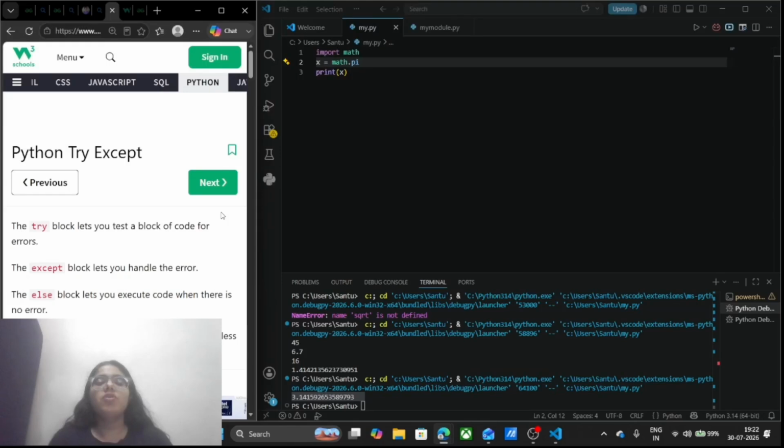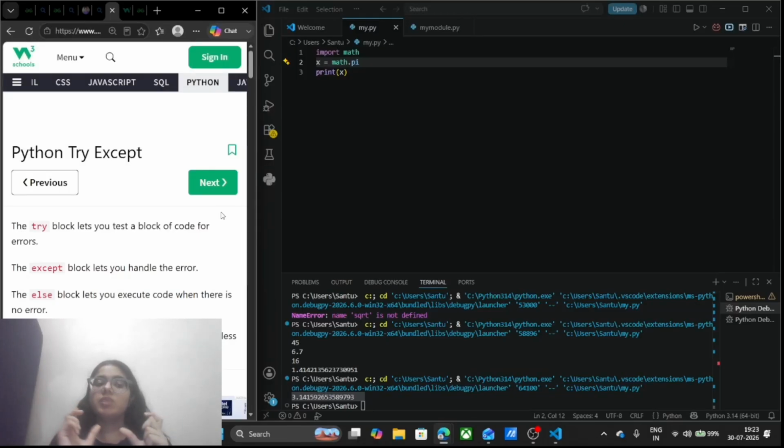The thing I want to tell you is, why do we need the try and except block? If I have done so much coding in a website, in my code, in my project, and I want to try something new, and I don't want to get an error, then in order to try it I will simply use the try and except block, which means if it is working fine, then it is going to execute this. Otherwise, the exception is going to happen.